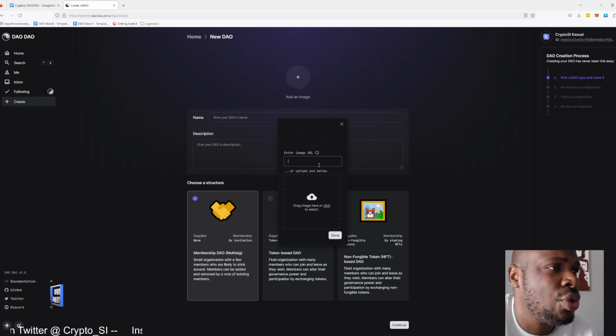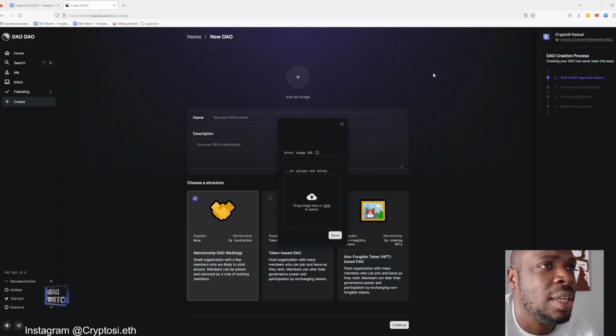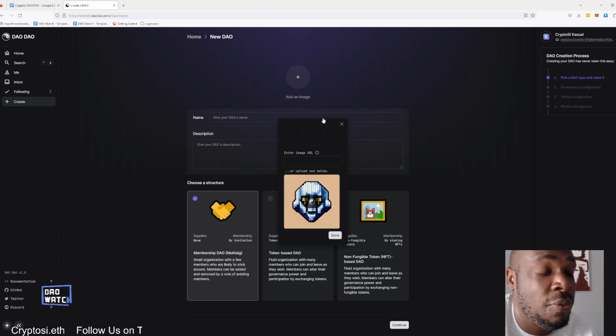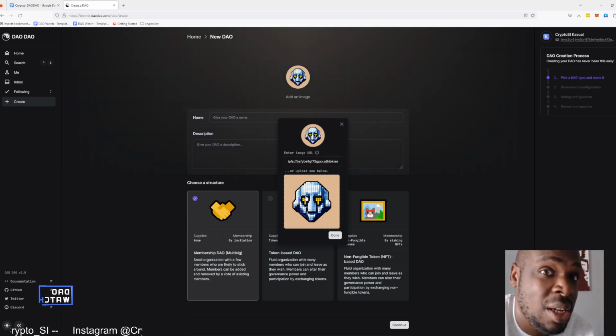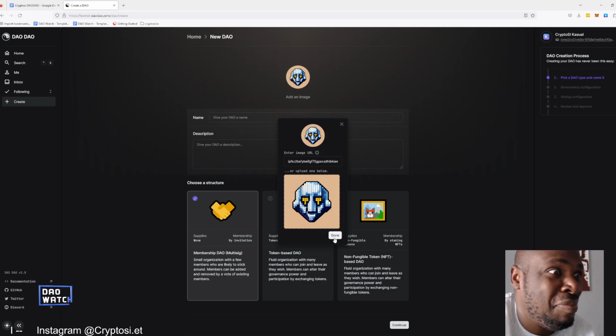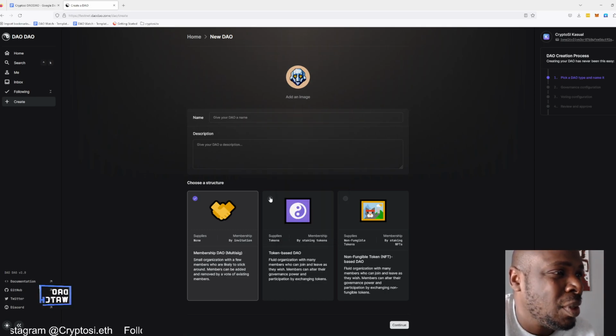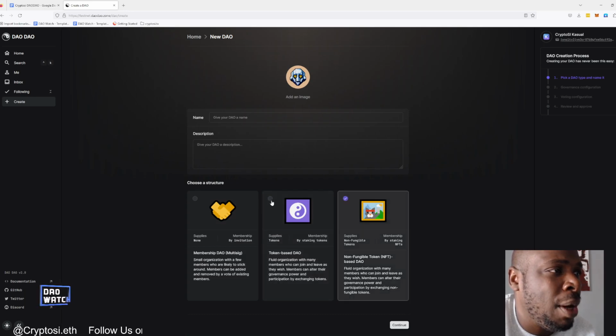Let's add an image. We'll upload an image from my machine. We'll use this image. This is going to be the logo for the test DAO. I made this logo with Stable Diffusion. I asked it to make me a logo, and I told it what the DAO was about, and this was the logo that it came up with. I don't know, well, why not? Okay, so we can't click both. We do want to have both, but we can't click both.